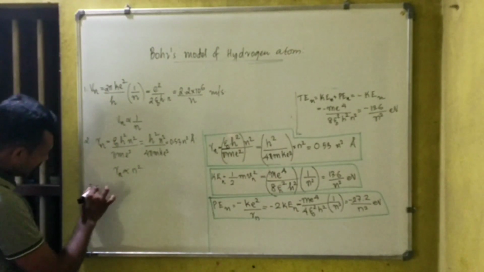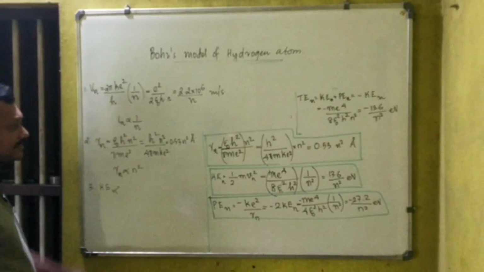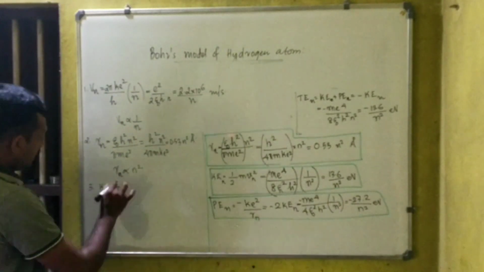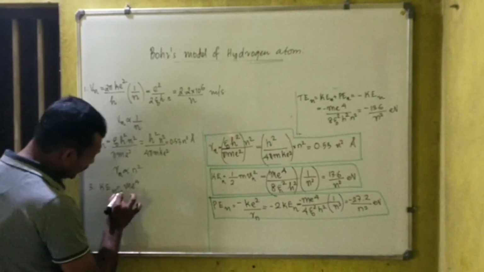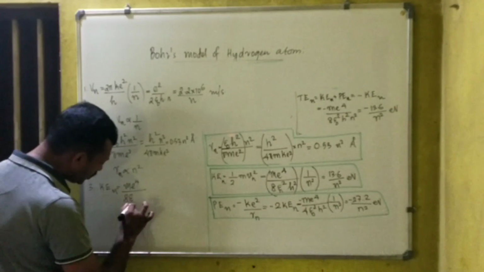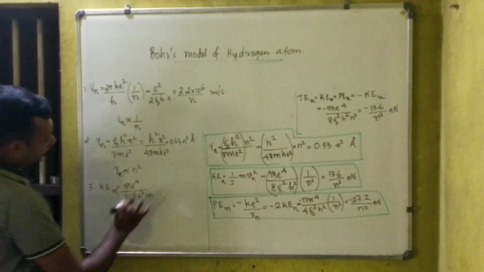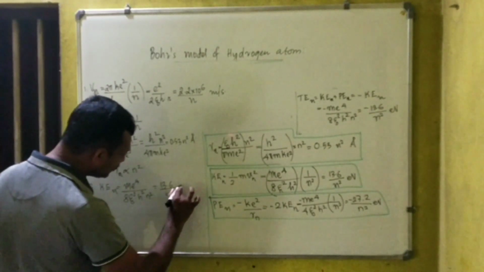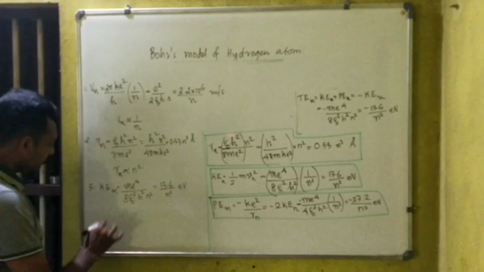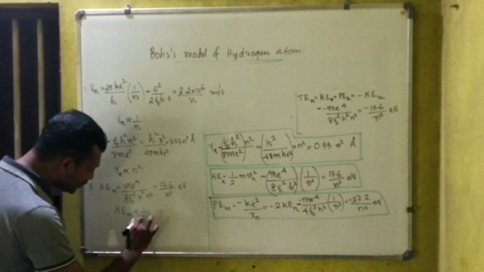Now the third one is kinetic energy in the nth orbit. Study this equation alone because everything else can be done by yourself. m e raised to 4 divided by 8 epsilon 0 square h square into n square, that is equal to 13.6 divided by n square electron volt, which implies kinetic energy in the nth orbit is directly proportional to 1 by n square.